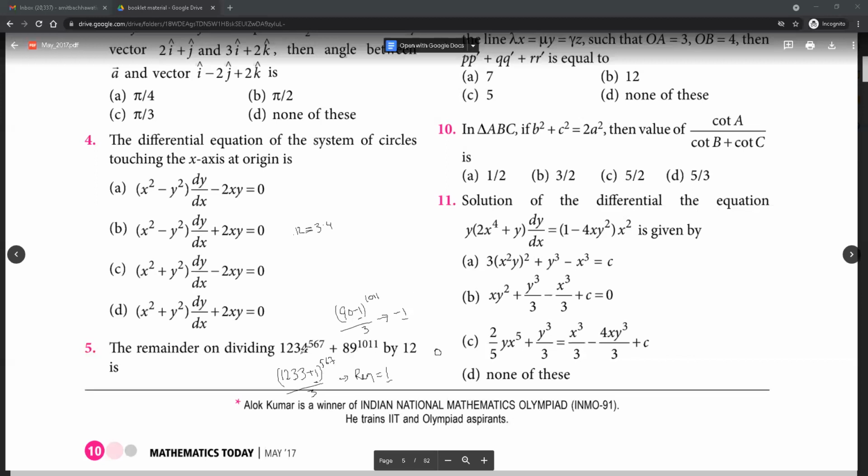So this number is entirely divisible by 3. Okay, so that's like 1, 2, 3, 4 to the power 5, 6, 7 plus 89 to the power 1001. When divided by 12, these two will get cut off. Here 4 will come, and then here some natural number n will come, whatever. Is anyone able to understand this part?